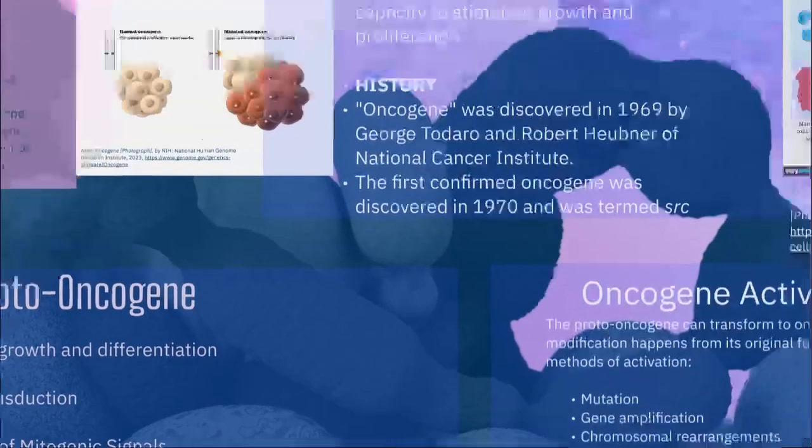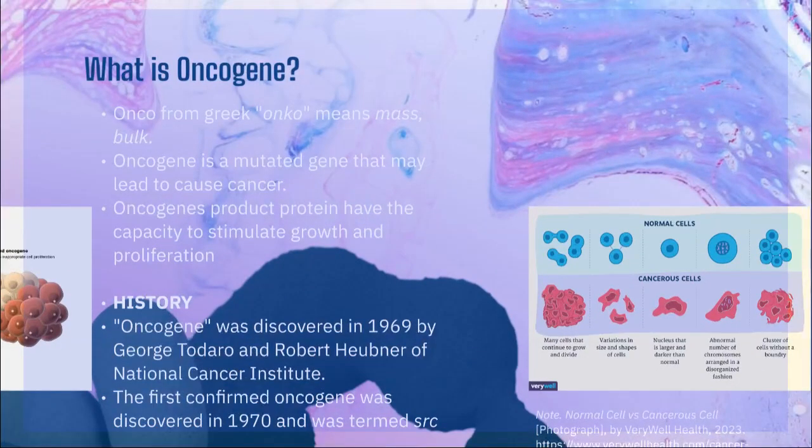Now let's get into oncogene. Oncogene, derived from a Greek word onco, means mass and bulk. So these are initially mutated genes that may lead to cause cancer. Oncogenes are product protein that have the capacity to stimulate growth and proliferation, which could turn a cell into a tumor cell.